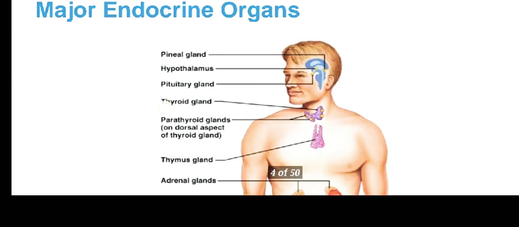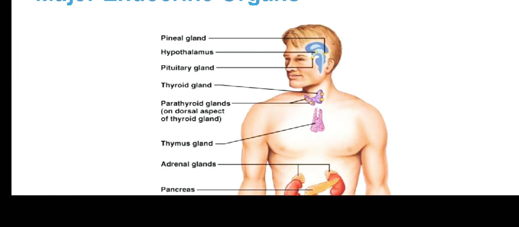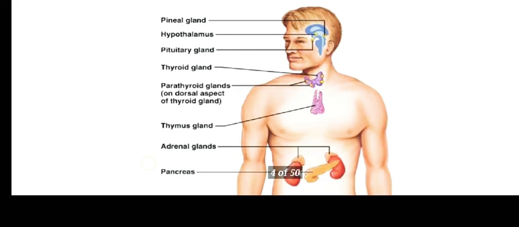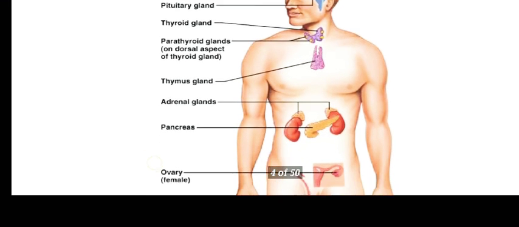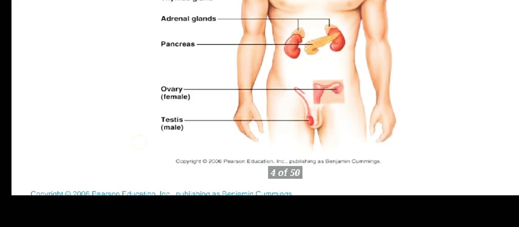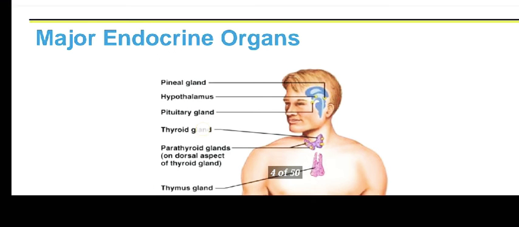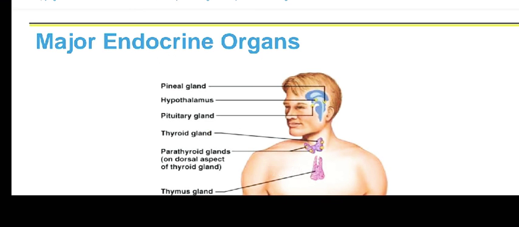What are the different major endocrine glands here? Firstly the pineal gland, the hypothalamus, the pituitary gland, the thyroid gland, the parathyroid gland, the thymus gland, the adrenal gland, the pancreas, and the ovary and testes. So firstly we will discuss the hypothalamus.